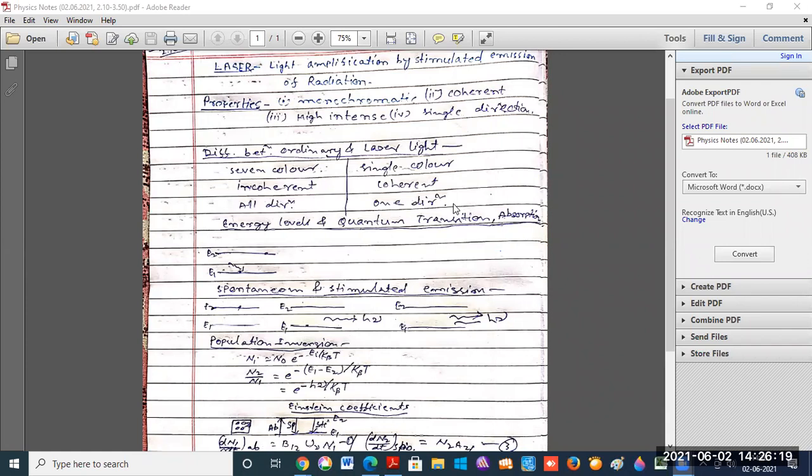Now the next topic is energy levels: energy level, quantum transition, and the absorption process. After that, we will go to spontaneous and stimulated emission. First, what is an energy level? We know that atoms can take definite values of energy.